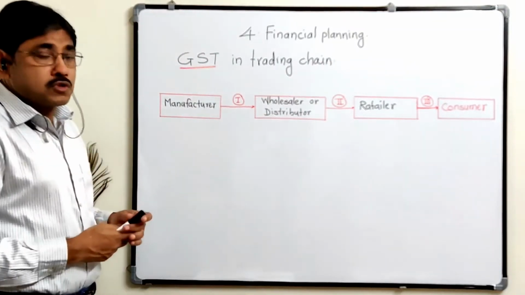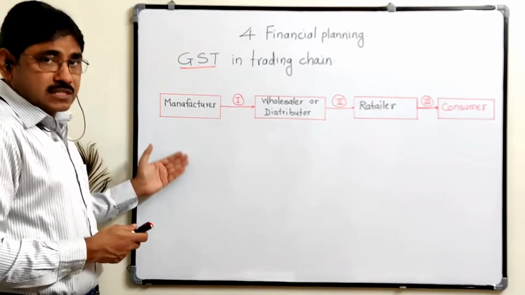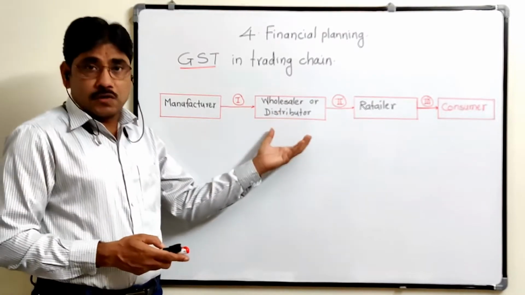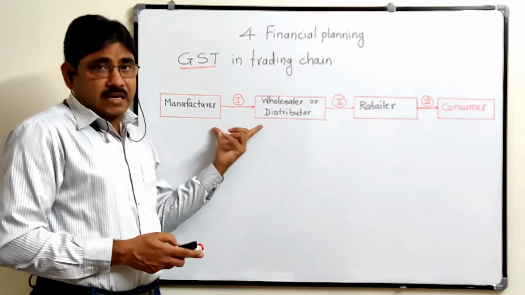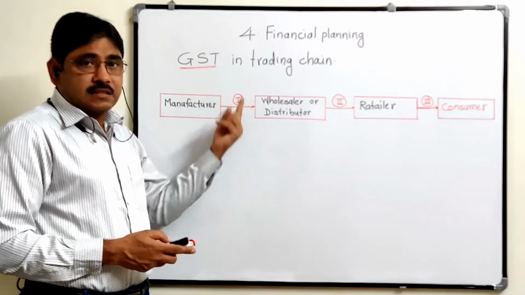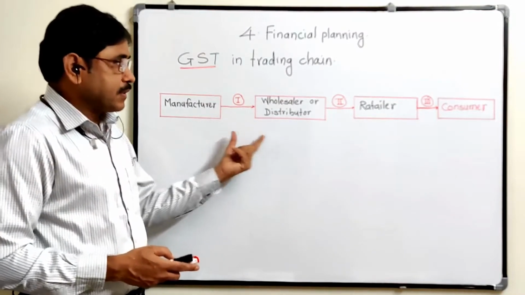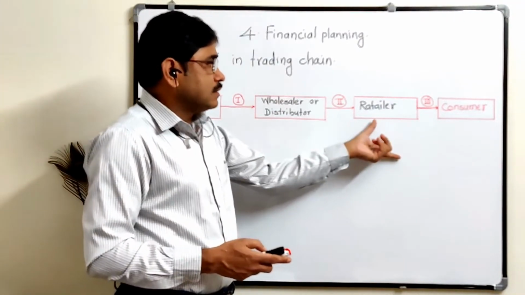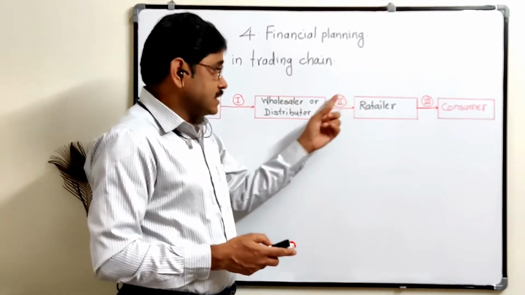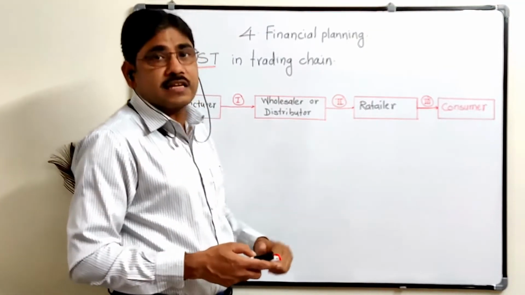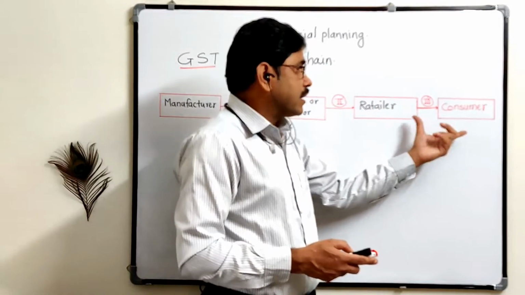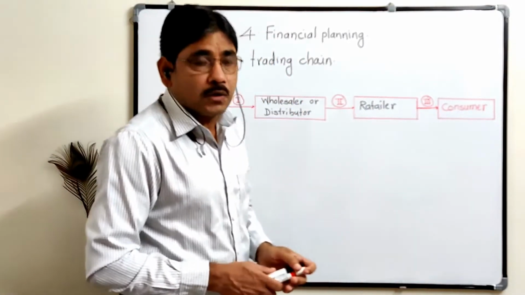The product moves from the manufacturer, the company, to the wholesaler. This is the first transaction, and here the GST is calculated. Then wholesaler to retailer is the second transaction; here again the GST is calculated. And retailer to consumer, again the GST is calculated.